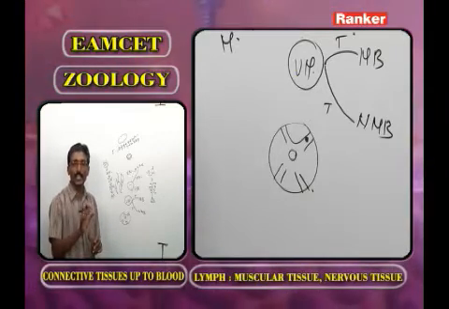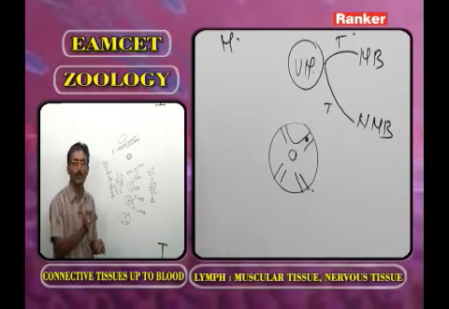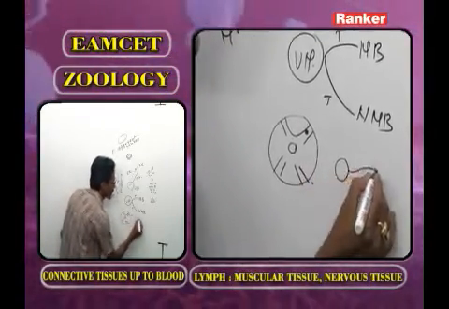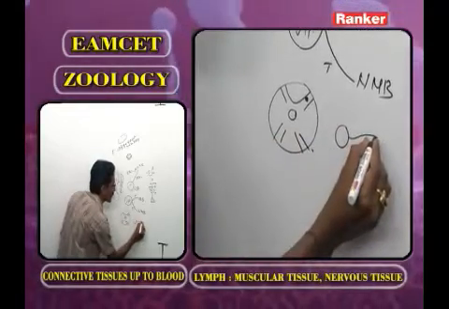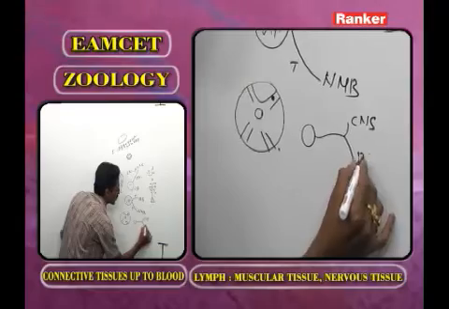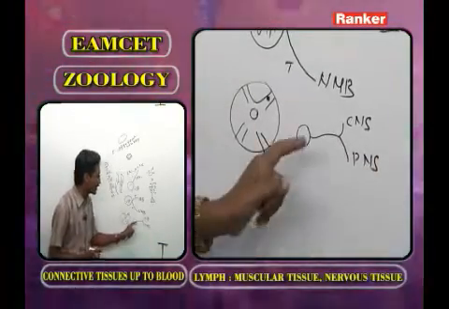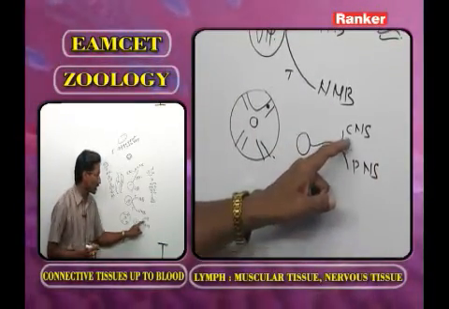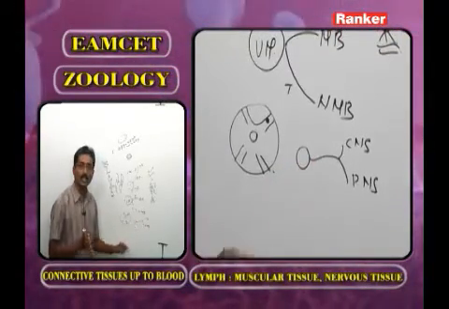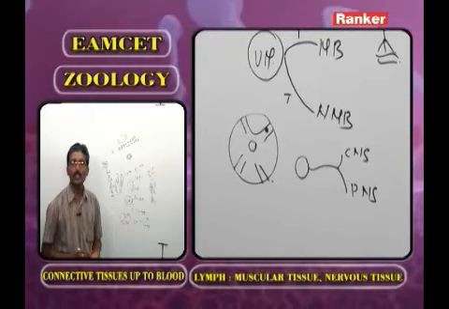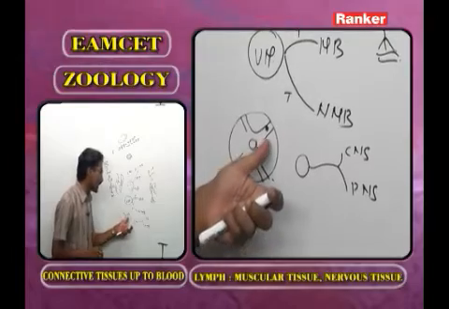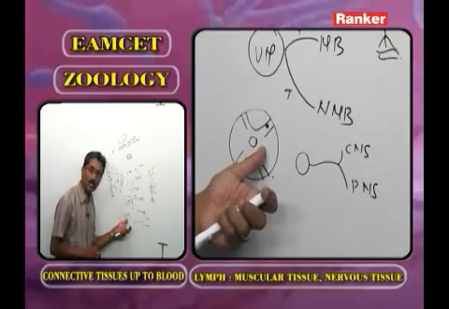Unipolar neuron. But here the unipolar neuron is called pseudo-unipolar because this is the cyton, and from the cyton a single process arises. This divides into two branches. One branch goes to the central nervous system, one branch goes to the peripheral nervous system. So in the pseudo-unipolar neuron, the two branches arise as a single process from the cyton. Where do we find the pseudo-unipolar neuron? In the ganglia of the dorsal root of the spinal cord.